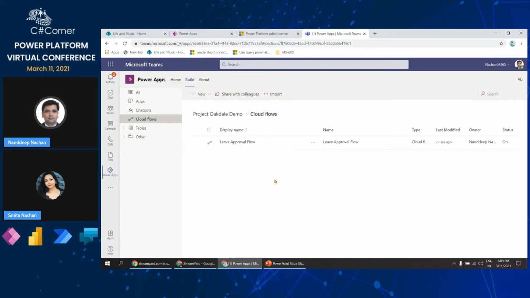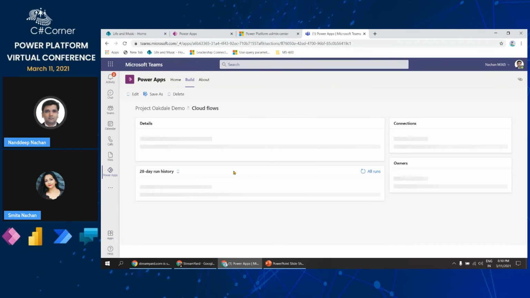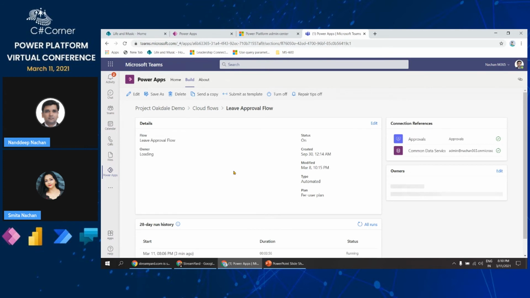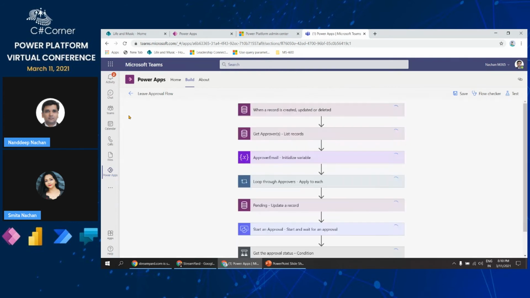So what I did in this particular flow is, I already have this flow created for the leave approval process, wherein as and when a leave is submitted into the system, that means whenever the entry gets created into the table. Okay, for that, let me click on edit, and from here we'll be able to see that.